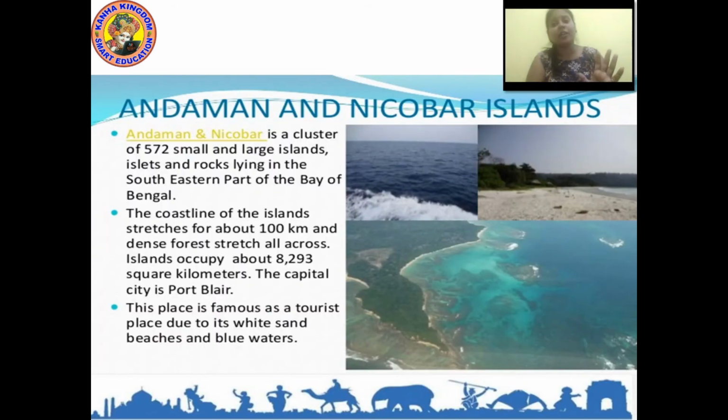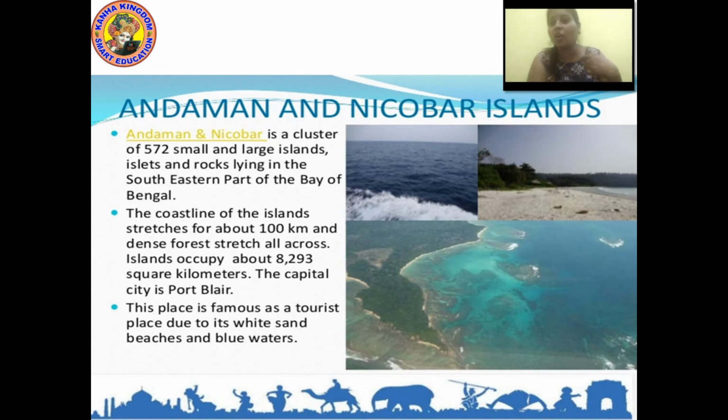Now, Andaman and Nicobar Islands are a cluster of 572 small and large islands, islets and rocks lying in the southeastern part of the Bay of Bengal.